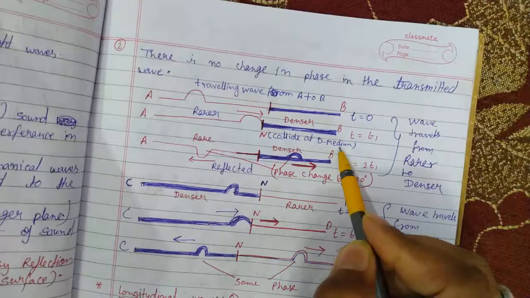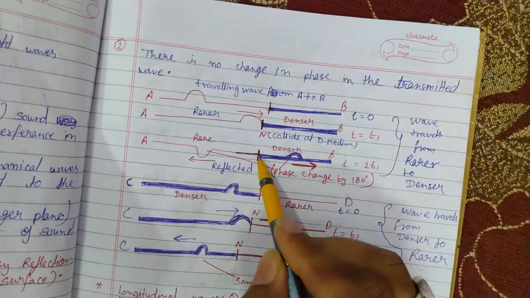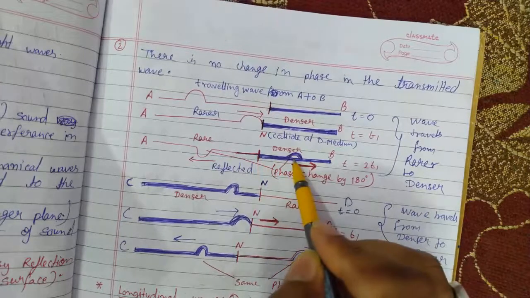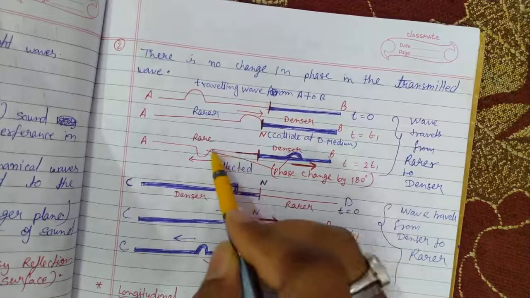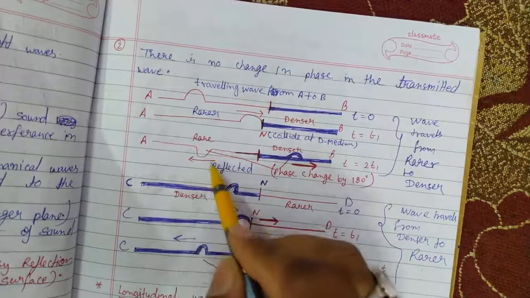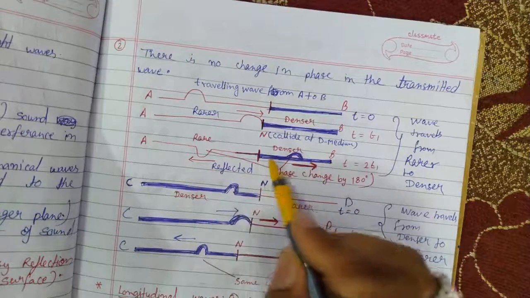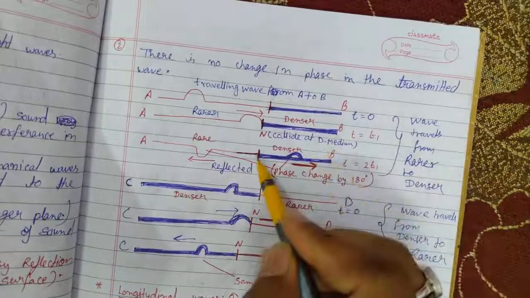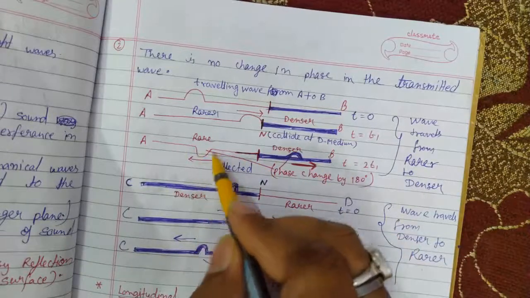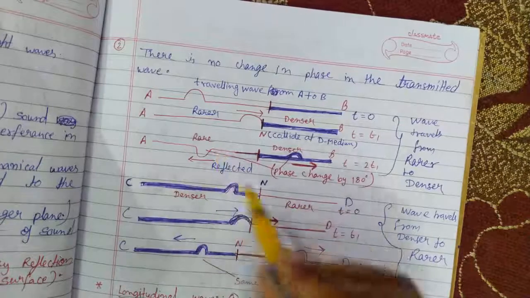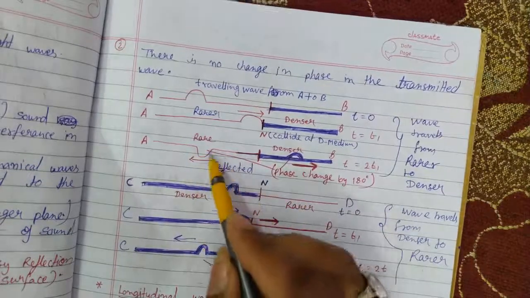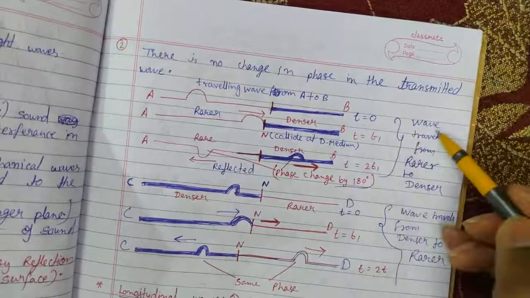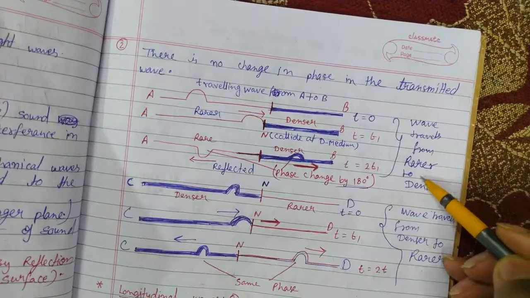What do we observe after that? Usually the wave would move on in the same way, but because it is a denser medium, the wave is reflected. Okay, so we observe there is a change of phase. Usually the wave moves with its crest upward, but after reflection it travels with its trough upward, as shown. There is a change of phase. This change of phase is 180 degrees when the wave travels from rarer to denser medium.